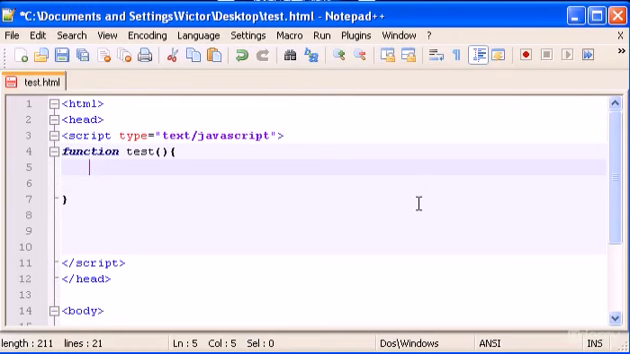Now inside the function, I'm going to create a variable called XMLHttp. Okay, and I'm not going to give any value right now to this variable. Later on, this variable will have its own value, which is going to be the object XMLHttpRequest. That automatically is going to be passed to this variable. Basically this variable will hold the object itself, the XMLHttpRequest object.